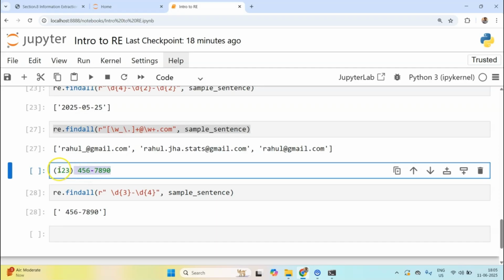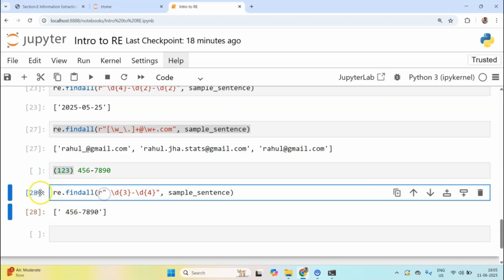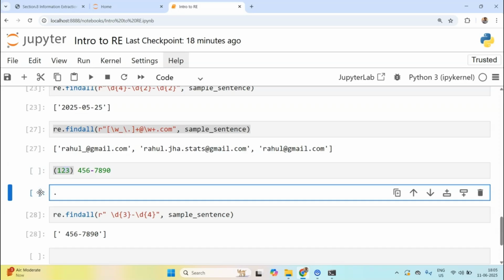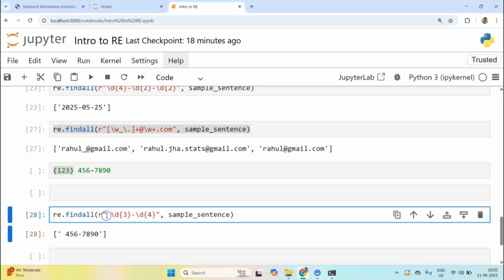Now I need to write code to match this text within the parentheses. How can I match it? In regular expression, just like dot, this parenthesis also has some meaning, which is called grouping, but I'll not go over that at this point. I'll escape it, then I'll write D, and I want to keep the D for 3 times.